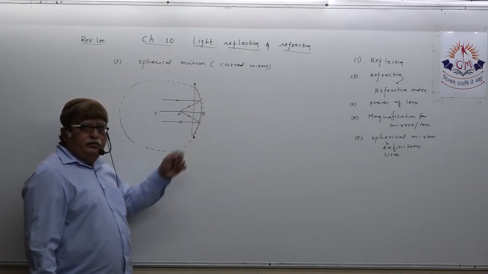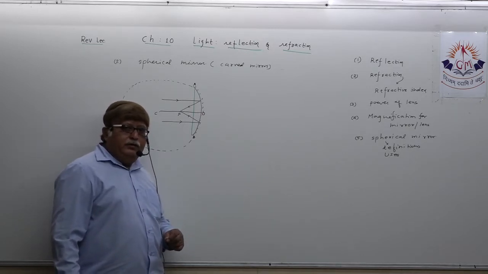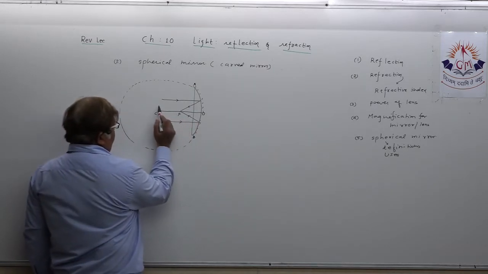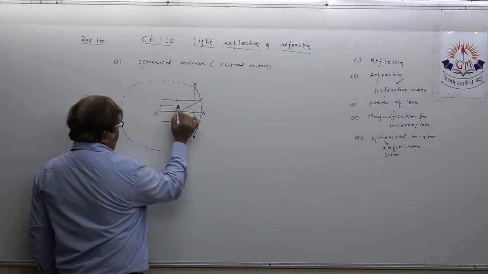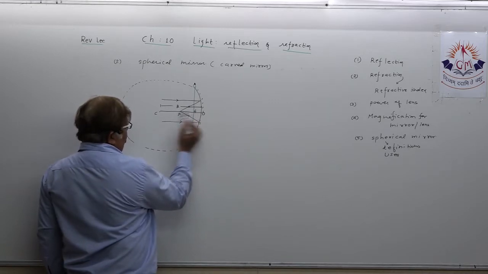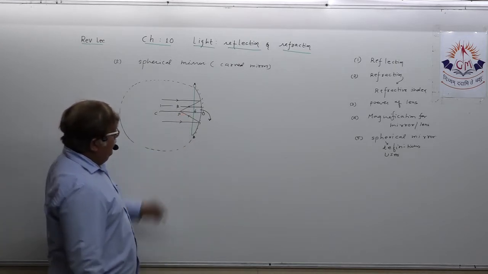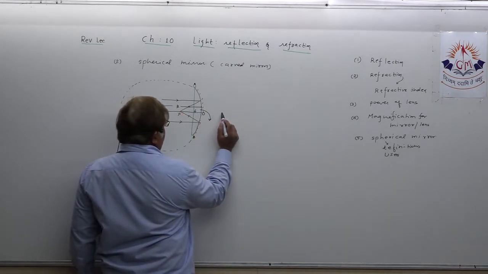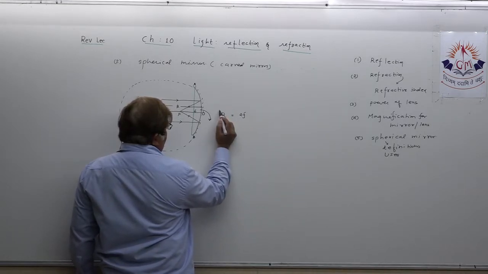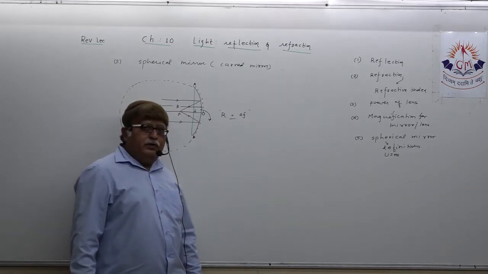Every mirror is a part of an imaginary glass sphere. The radius of the sphere is known as radius of curvature, meaning this distance. This OC is called radius of curvature and this is called focal length. Sometimes in MCQ or 1 mark questions, they can ask what is the relation between radius of curvature and focal length? The radius of curvature is always double the focal length.